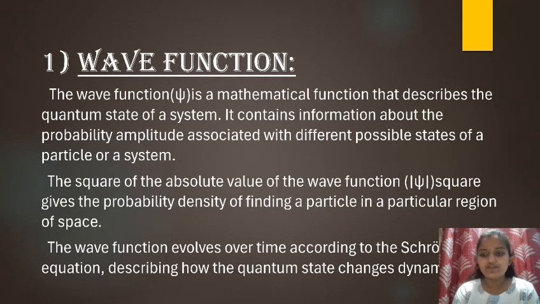First one is wave function. The wave function is a mathematical function that describes the quantum state of a system. It contains information about the probability amplitude associated with different possible states of a particle or a system. The square of the absolute value of the wave function, phi square, gives the probability density of finding a particle in a particular region of space. The wave function evolves over time according to the Schrödinger wave equation, describing how the quantum states change dynamically.